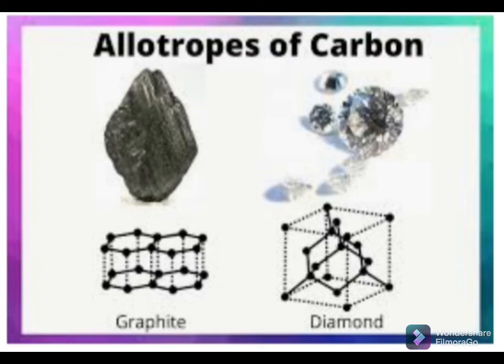Actually it is translucent, and it just sparkles in light. So graphite is soft, diamond is hard. Then graphite is a good conductor of heat and electricity. Diamond is a bad conductor of electricity.